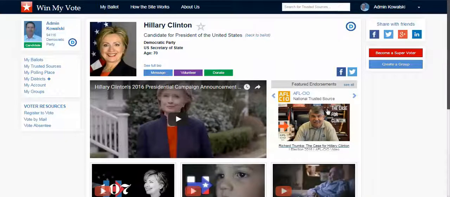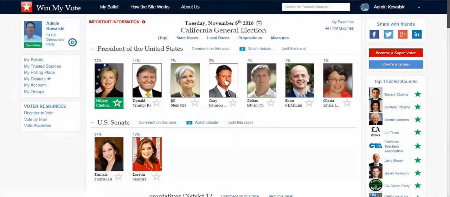So this now becomes a platform for the AFL-CIO in this situation to talk to each one of their members while the member has the ballot right in front of them. And I can just favorite the candidate here. When I go back to my ballot, you can see that the nameplate's now turned green, which makes it real easy for me to see, especially if I'm accessing this on my cell phone or a tablet, and I'm sort of done with that race. And also you'll see the percentage of favorites that are on the Win My Vote ballot.